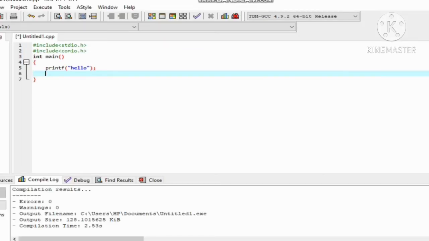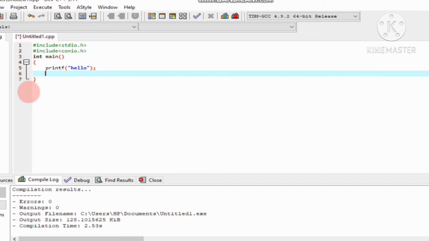Next one is the C interface. In my PC I have this C compiler, Dev C++. You can use any C compiler, Turbo C++ or Dev C++. These are the basic C compilers used. So this is the interface of the C compiler where you have to write your code. These are the basic steps: view, project, execute, tools.